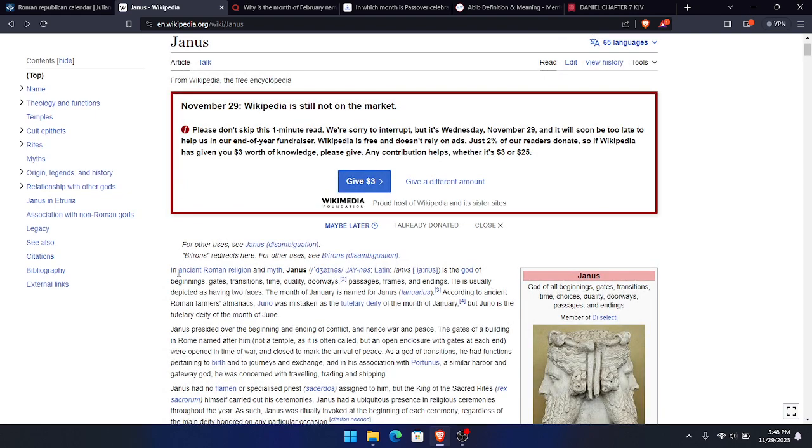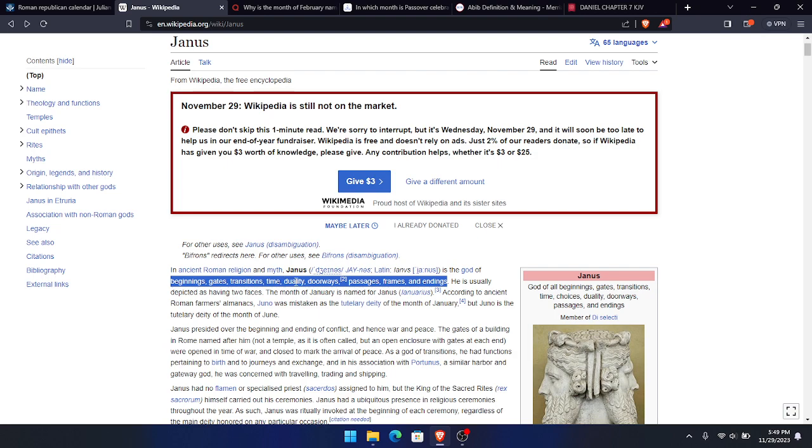It says in ancient Roman religion and myth, Janus is the god of beginnings, gates, transitions, times, duality, doorways, passages, frames, and endings, you see? So that's why New Year's is in January, because they named January after this god, the god of beginnings, gates, transitions, because you transition from one year to another.